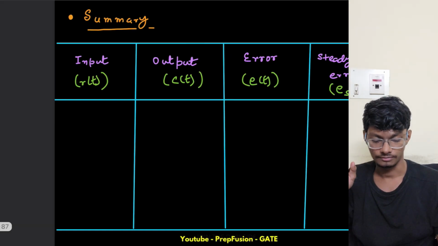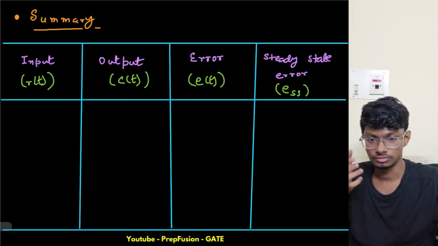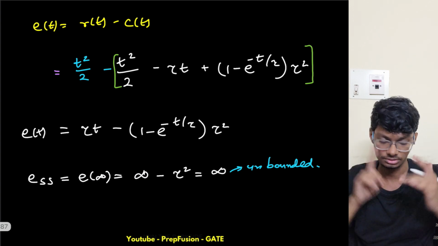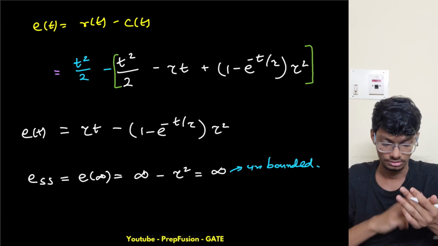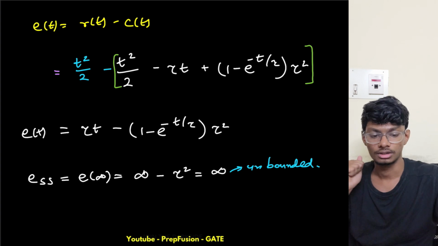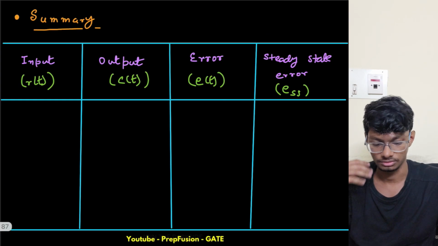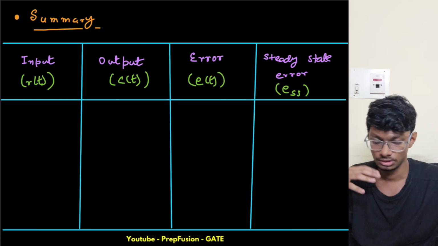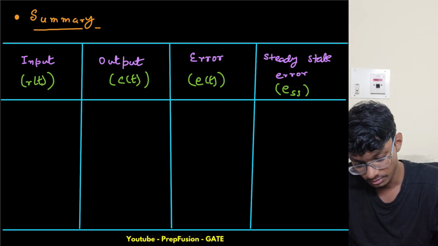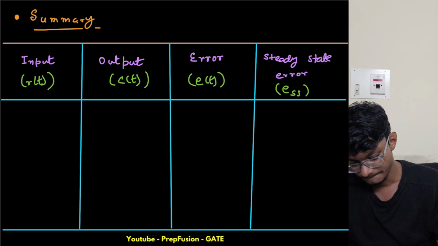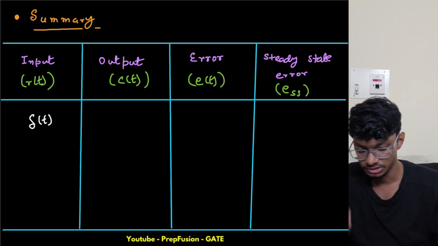So we have finished all the responses: impulse, step, ramp and parabolic. Now I will quickly summarize all this. The first one was impulse. When the input was impulse, what was my output?